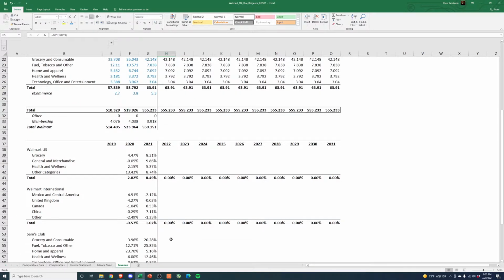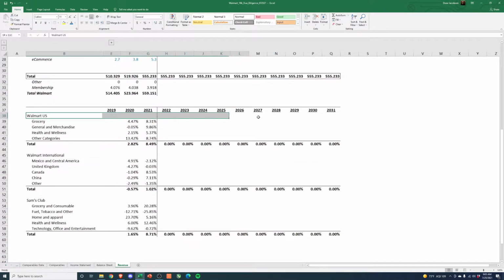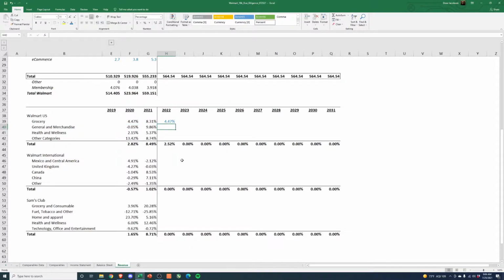So let's go ahead and let's start. Let's look at Walmart US. So grocery, right, it's been growing 4.5, 8.5. During the pandemic, do we think groceries went up? I would say yes. I would say, right, a lot more people were cooking at home because you couldn't go out to eat. So you're probably going to see something kind of return to here.